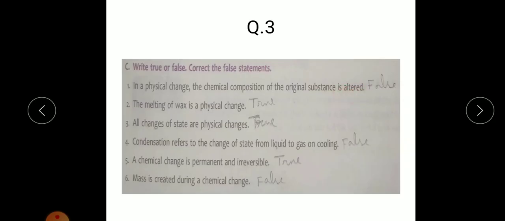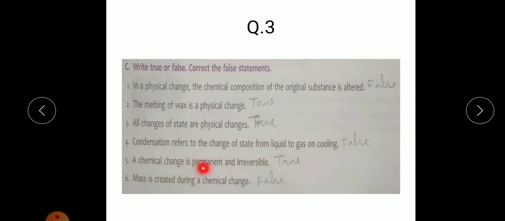The melting of wax is a physical change. It's true. All changes of state are physical changes. It's also true. Condensation refers to the change of state from liquid to gas on cooling. False, because condensation refers to the change of state from gas to liquid on cooling.